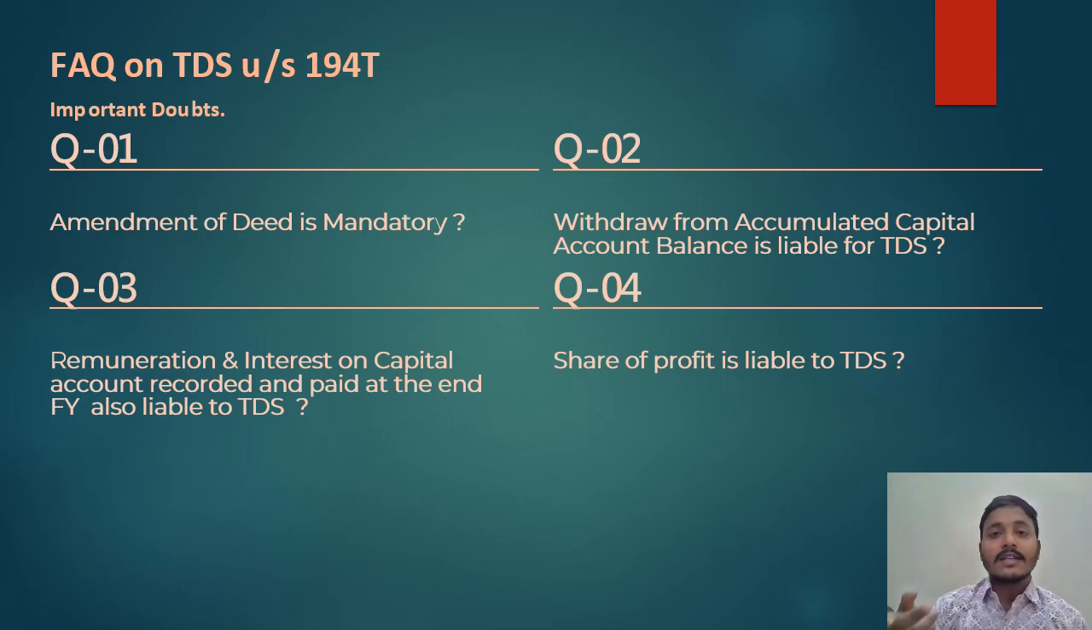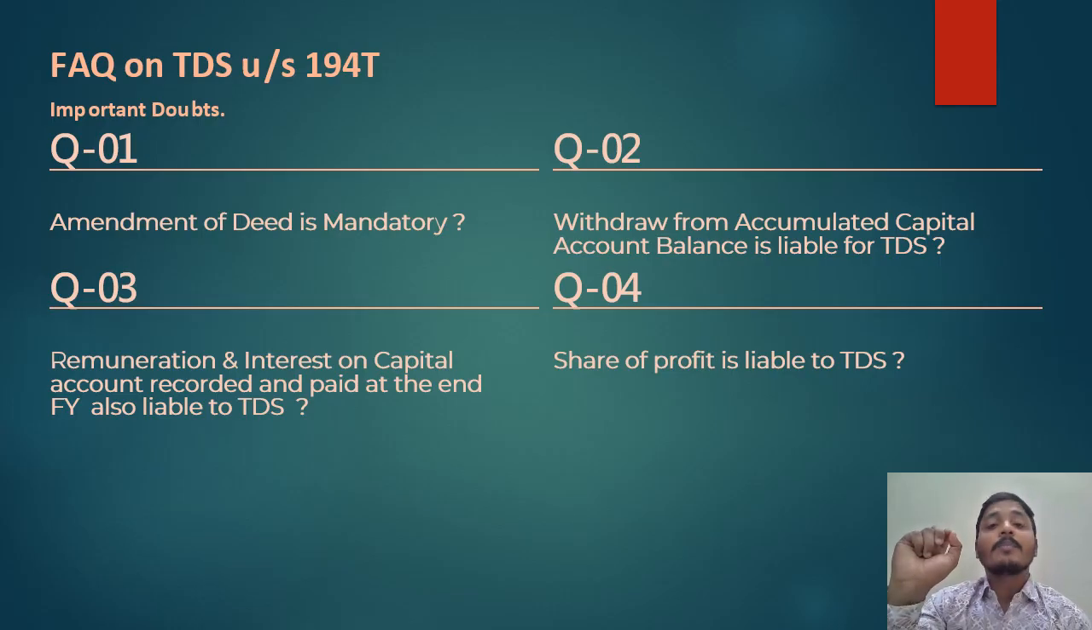Now a question arises again: sir, if I am paying the remuneration and interest on capital at the end of the financial year, am I liable from 1st April? The answer is yes, only for remuneration. Even if the remuneration is given at the end of the financial year, since the 1st quarter of the financial year, from 1st April 2025, it is liable for TDS. If you have not deducted TDS, then you fall under assessee in default. You are liable for the interest and you are liable for the penalty.